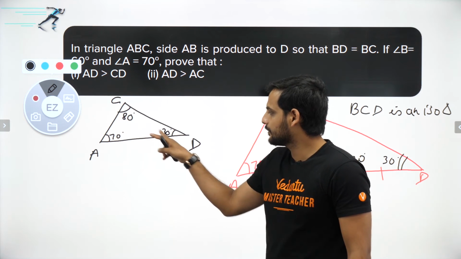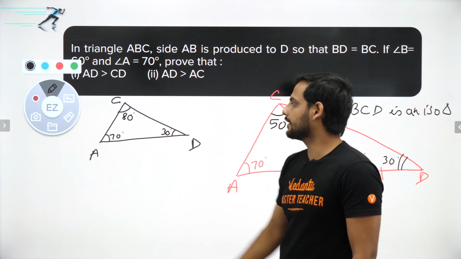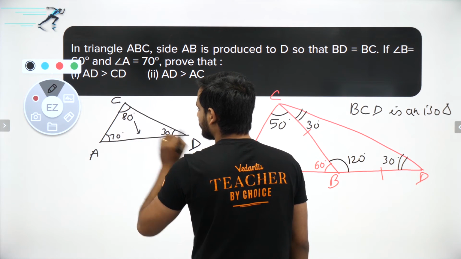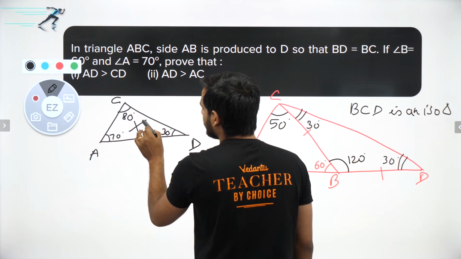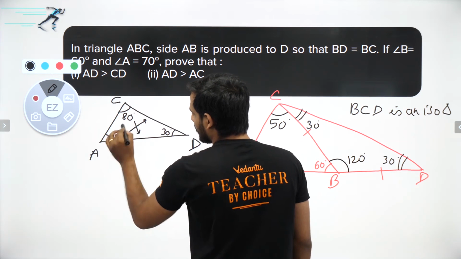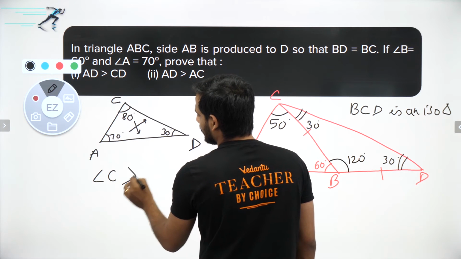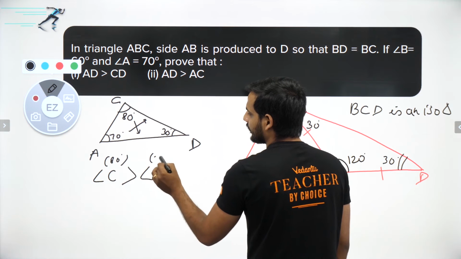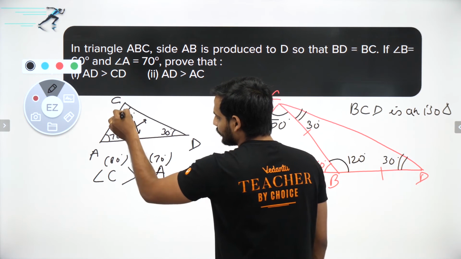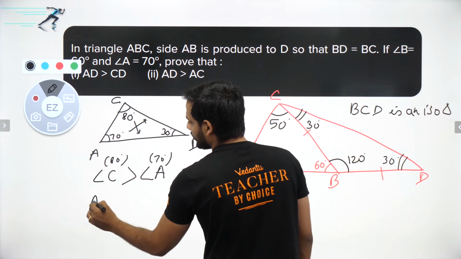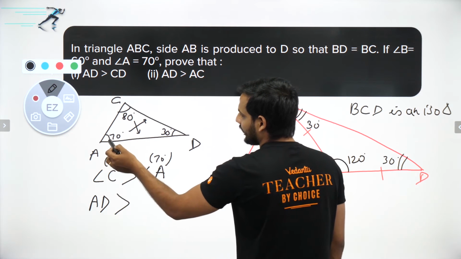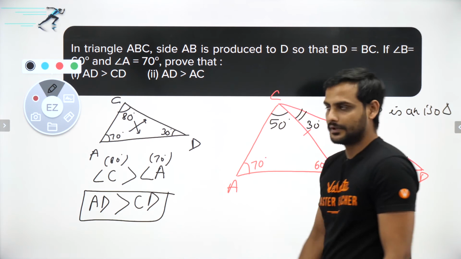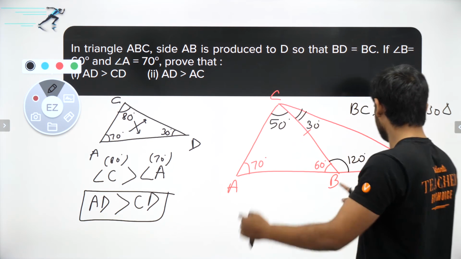And as you can see, 80 plus 70 plus 30 is equal to 180 degree. Now AD greater than CD. So AD is opposite to angle C, and CD is opposite to angle A. So I know that angle C is greater than angle A. Angle C is 80 degree and angle A is 70 degree. So opposite to 80 degree is the side AD, which is greater than the side opposite to angle A, that is CD. First thing proved.